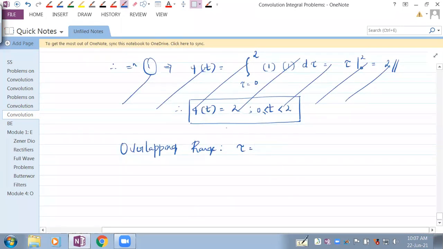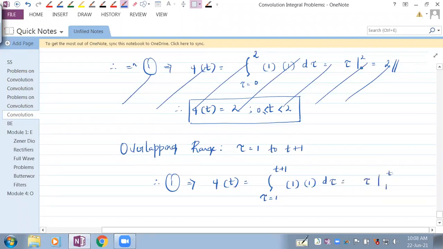So equation number 1 would imply y of t is the integration with tau ranging from 1 to t plus 1. That's the mistake we made. Both the signals are 1 in that integration range.